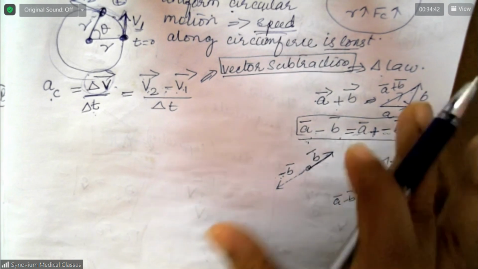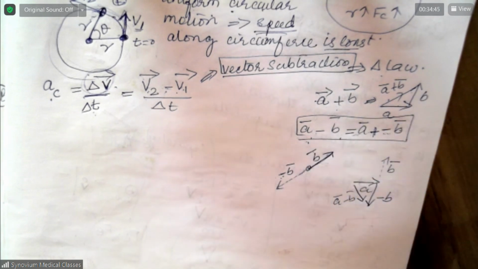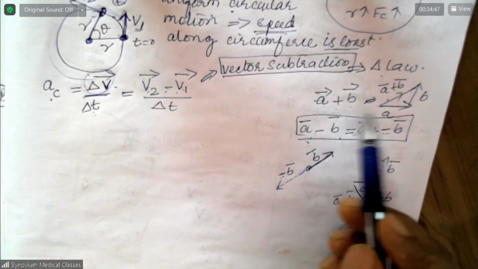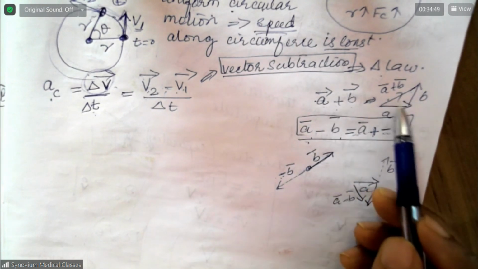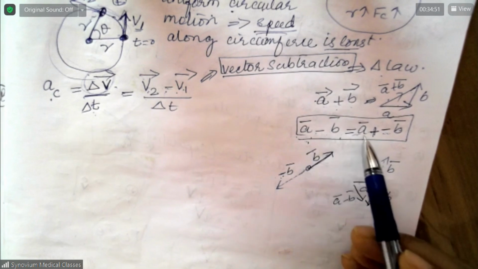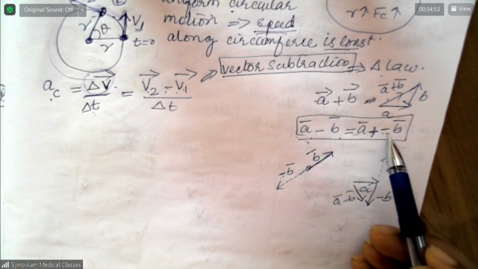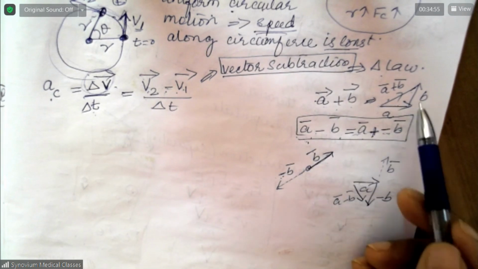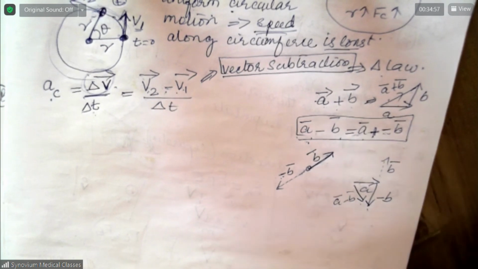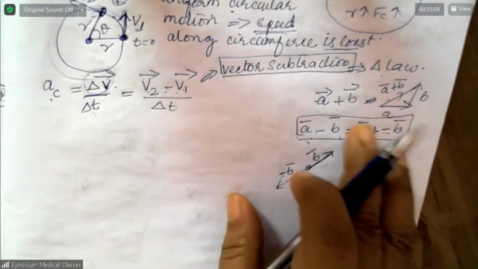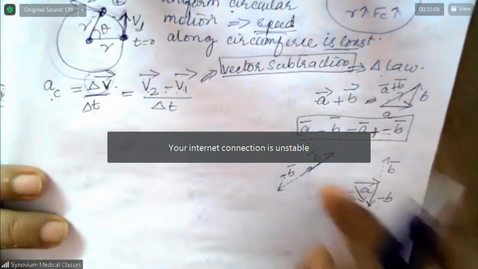This is the vector rule, the vector law for subtraction. Vector addition is the triangular law. Similarly, vector subtraction is adding the negative of the second vector by the triangular law, the same triangular law. Okay, so did you understand this much?